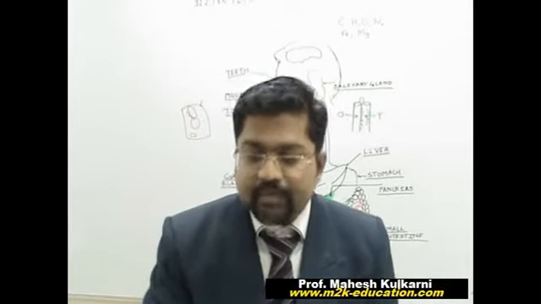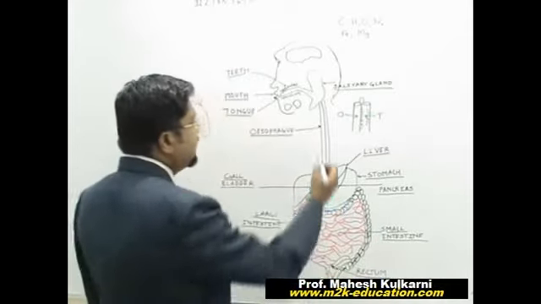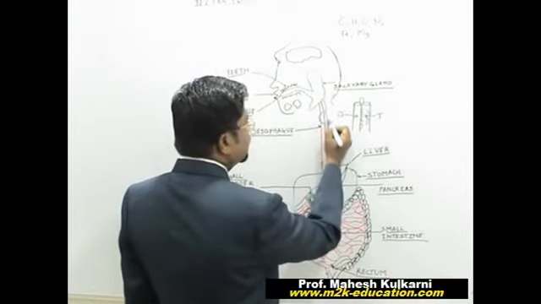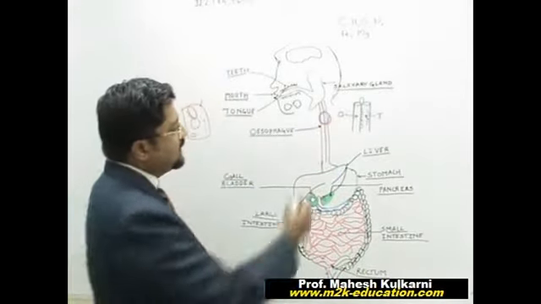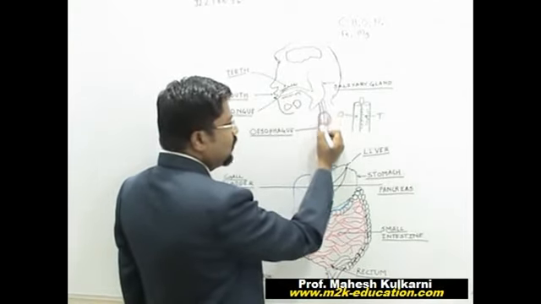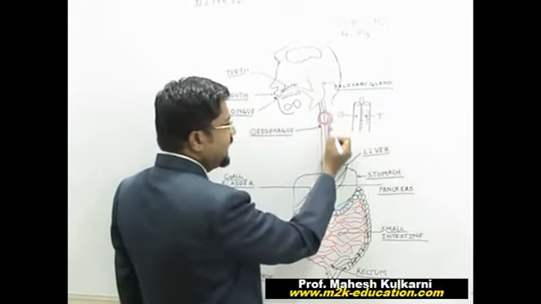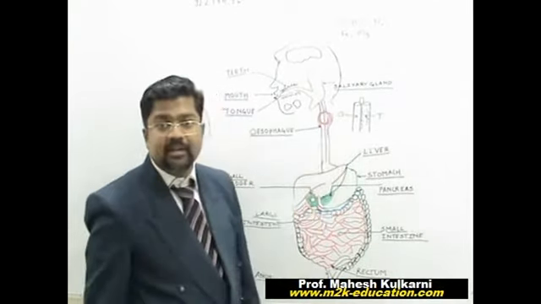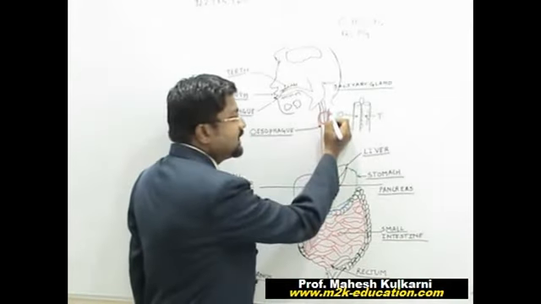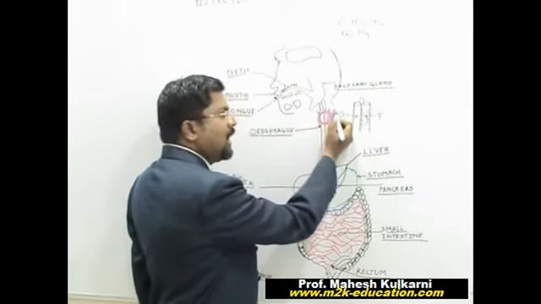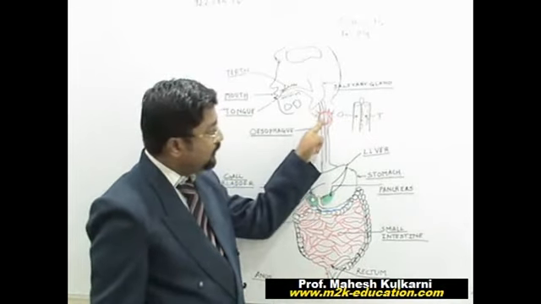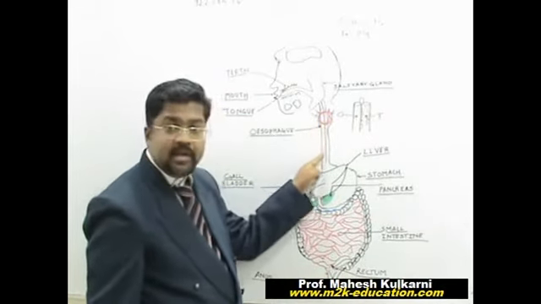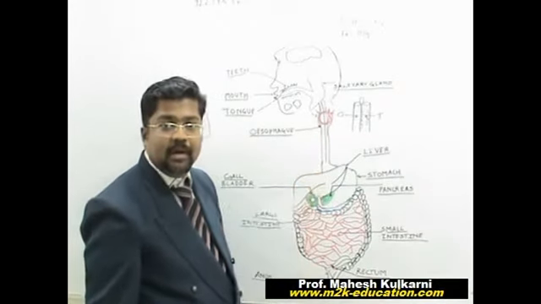So some sort of muscular action is there. This way I can show this is the size of a food particle and this is the oesophagus. So the oesophagus expands. Some swelling is there on the oesophagus, pressure is applied from this direction, and now the food lump starts moving in a downward direction till the stomach.